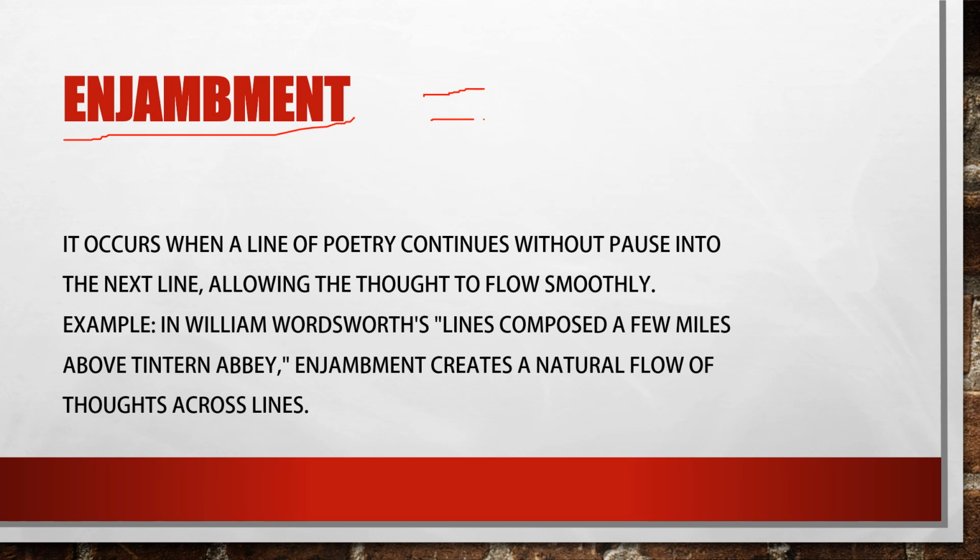We can see that in William Wordsworth's poem, Lines Composed a Few Miles Above Tintern Abbey. Here in this poem, enjambment occurs and it creates a natural flow of thoughts across lines. So that is called enjambment.